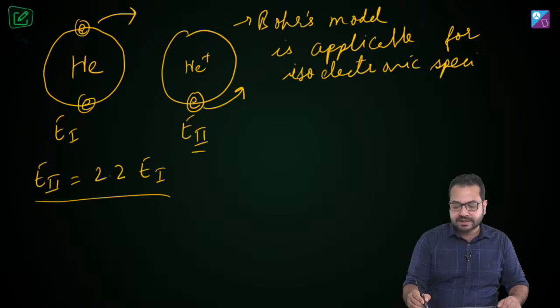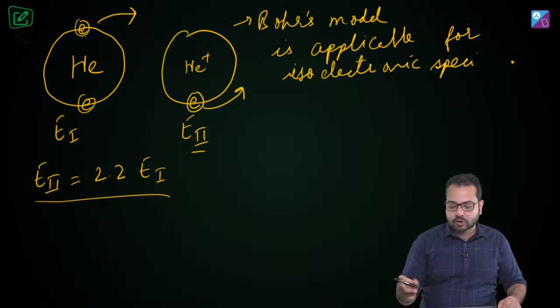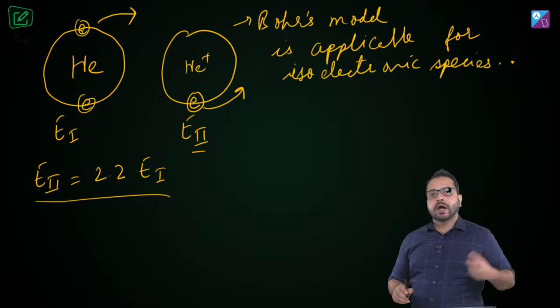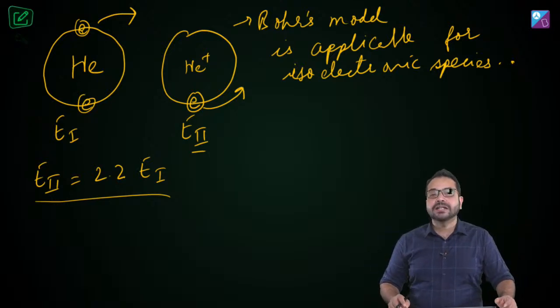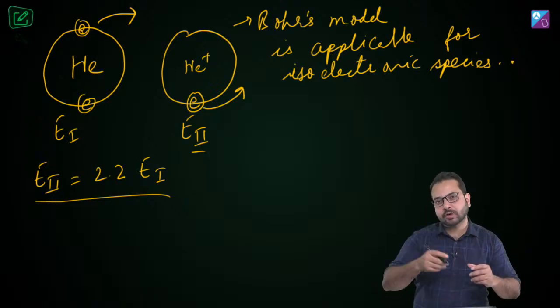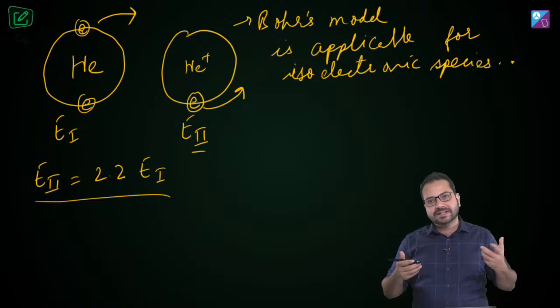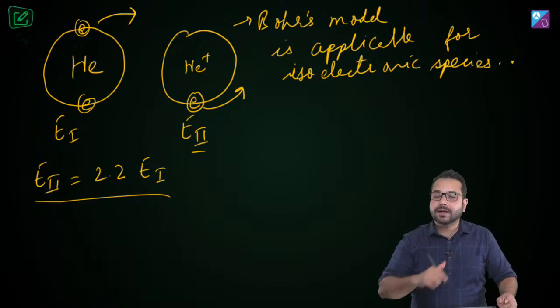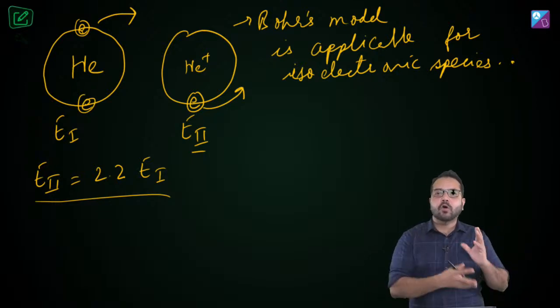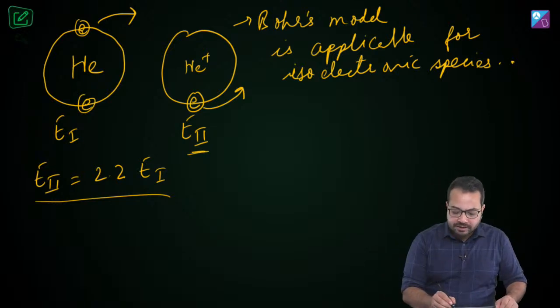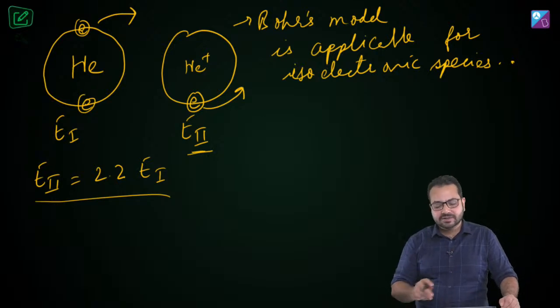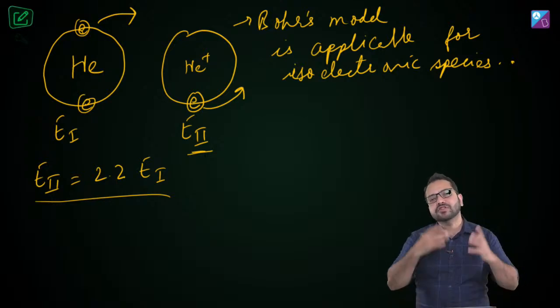Isoelectronic species means they can only have one electron. So hydrogen atom is an isoelectronic species. Helium plus, okay, helium has 2 electrons, helium plus has 1 electron, so it is an isoelectronic species. Lithium 2 plus is an isoelectronic species. So for all these isoelectronic species, Bohr's model is going to be valid. Okay, now it is in its ground state, and the energy required to take out the electron, how much is that going to be?